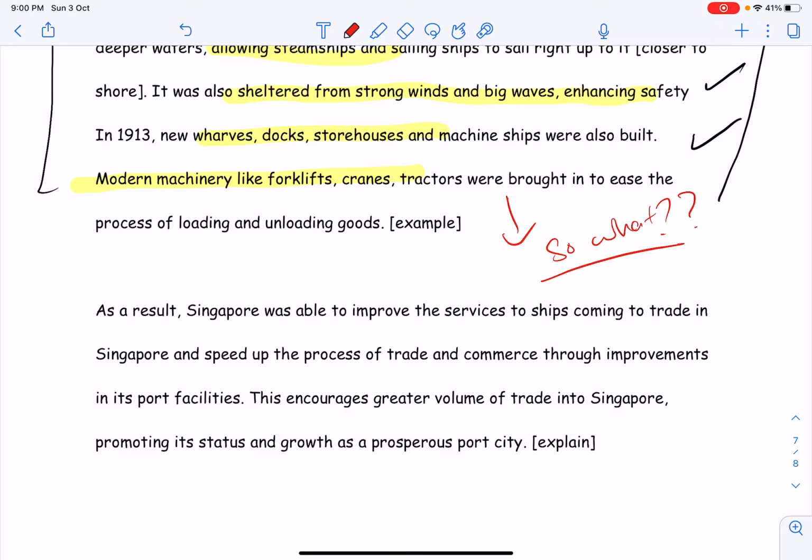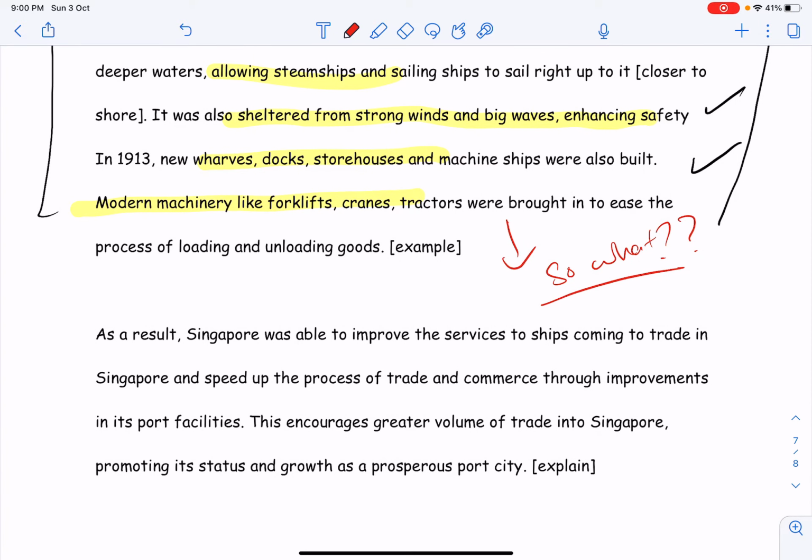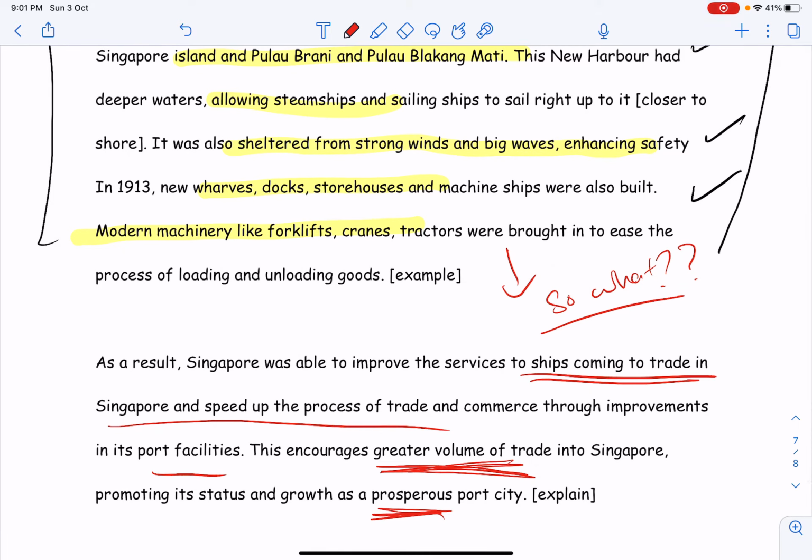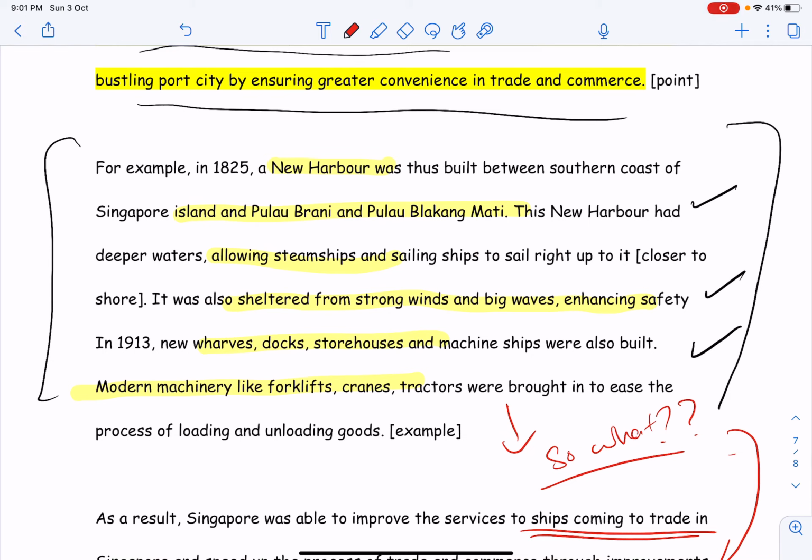Well, this leads to growth because linked to growth is the idea of trade, right? More ships coming to trade, improve the speed of trade and commerce and port facilities, resulting in more trade coming. More trade equals prosperity, right? So the link is very clear here. You must ask yourself after you've written all these details, so what? So what if you have all these ports and everything? How does this lead to growth and success of Singapore?